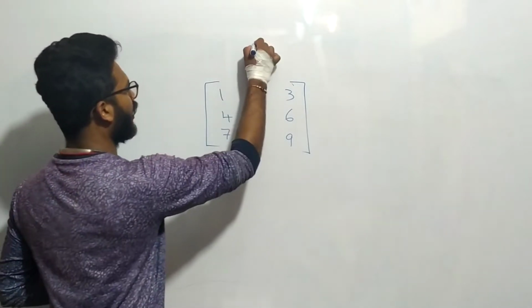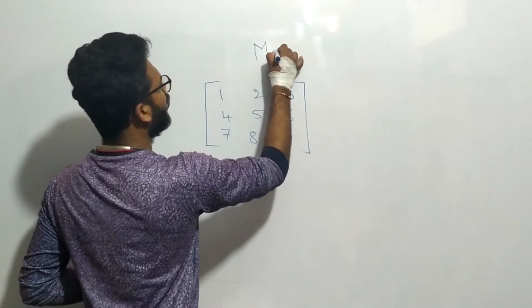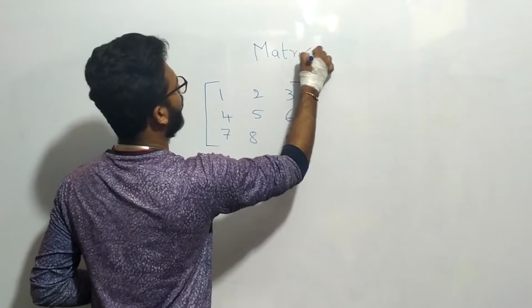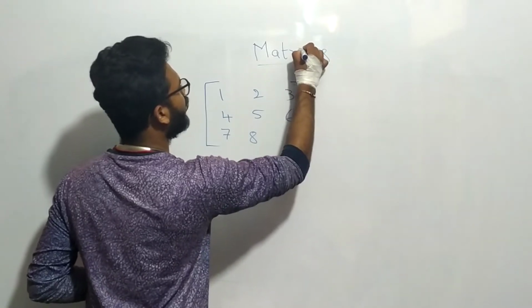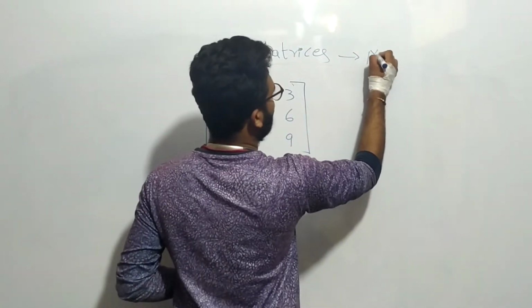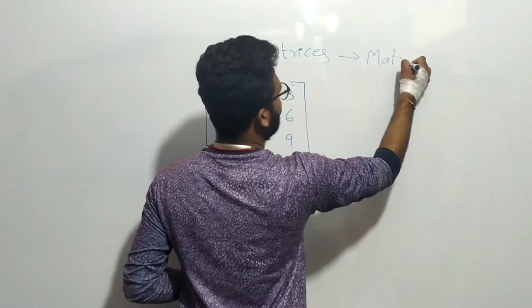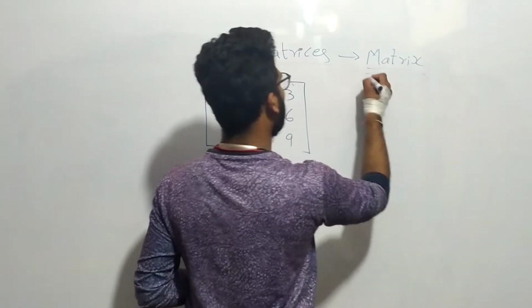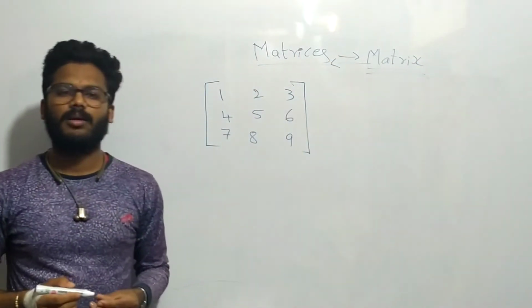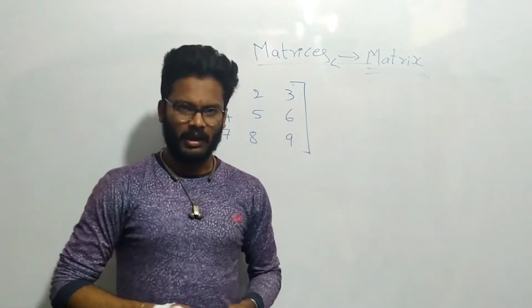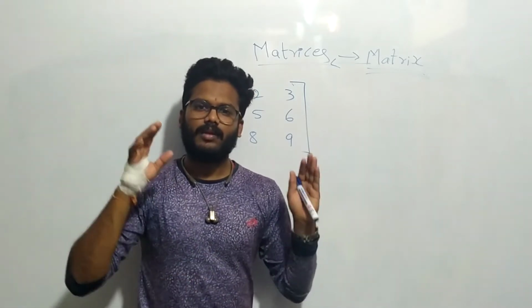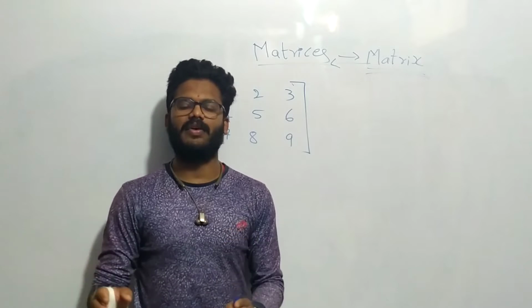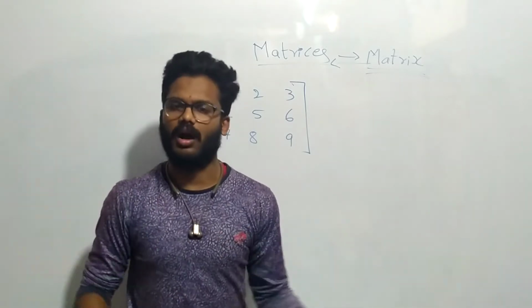These are called matrices. Matrices is the plural form of matrix. Matrix is the singular form, whereas matrices is the plural of this word. What is meant by a matrix? An arrangement of numbers in the form of rows and columns.